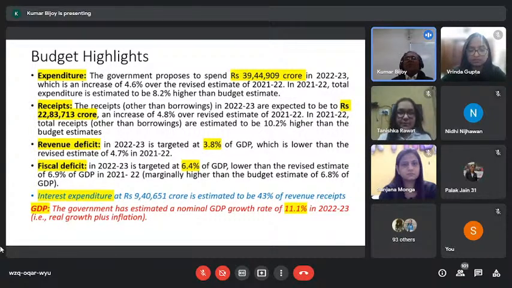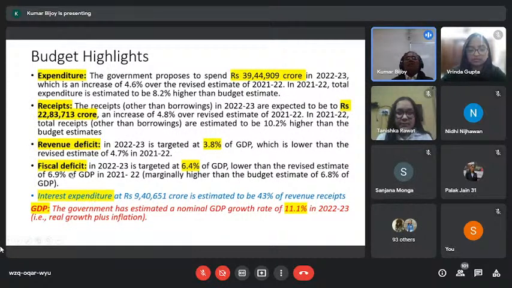Even the last budget, 21-22, was estimating a fiscal deficit of 6.8%, which has turned out this time to be 6.9%. This deficit is really a matter of great concern, not only for the economy and policymakers, even the rest of the world keeps viewing our economy based on these deficits. Our ratings are affected by these deficits.